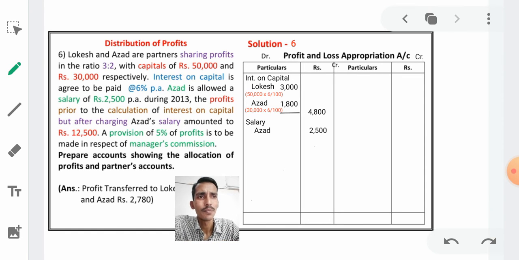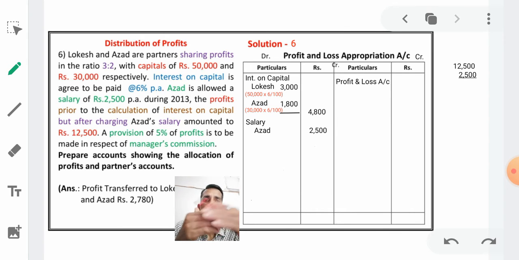Just see here. Here I will go to calculate profit and loss account. How much profit we have to take? 12,500, given in the problem. In this amount we have to add 2,500. What is the 2,500 amount? Because Azad salary, in that 12,500 we have already deducted that 2,500 salary. Now we have to calculate total profit before charging the salary of Azad.